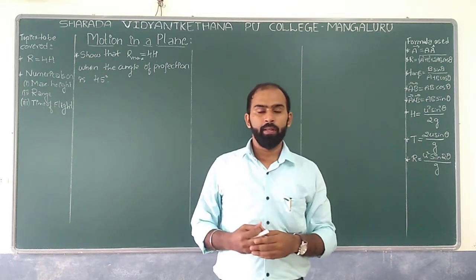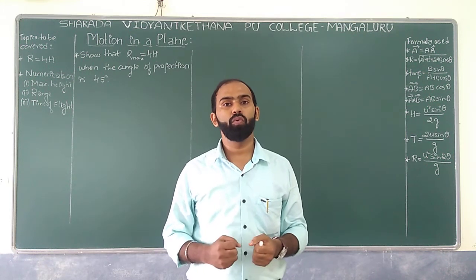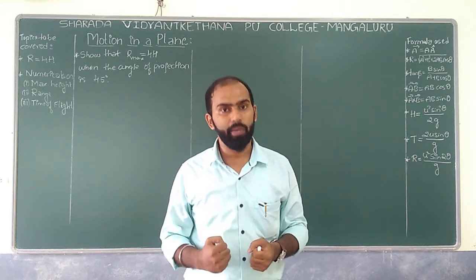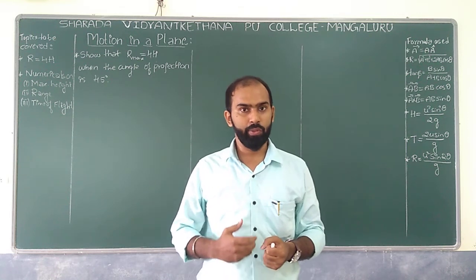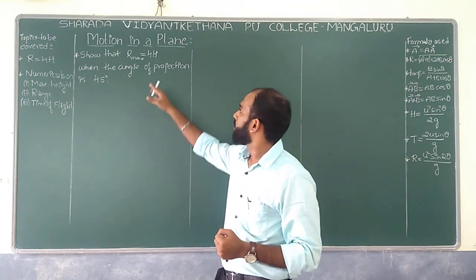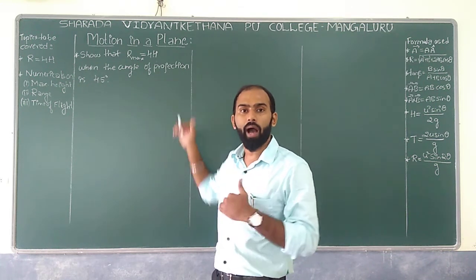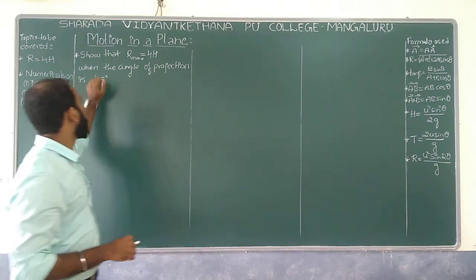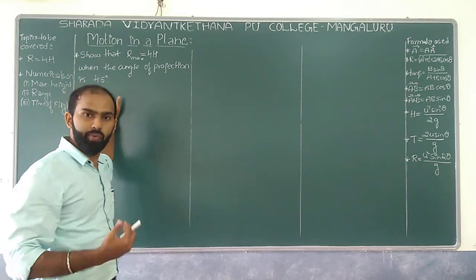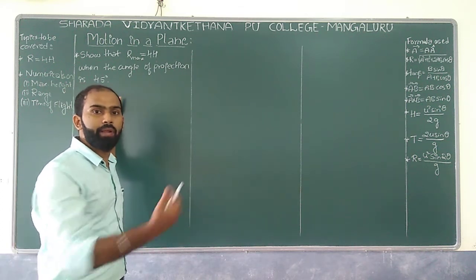Now imagine you are an athlete and you are interested in throwing a javelin, and at what angle you must throw the javelin. You are going to have the solution here. Let us prove with this particular relation. Your job is to prove that R max is equal to 4 times the height. Similarly, if you throw a javelin or a shot put at an angle of 45 degrees, we'll see whether it reaches the maximum range or not.